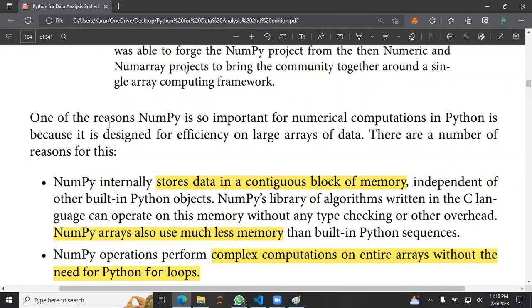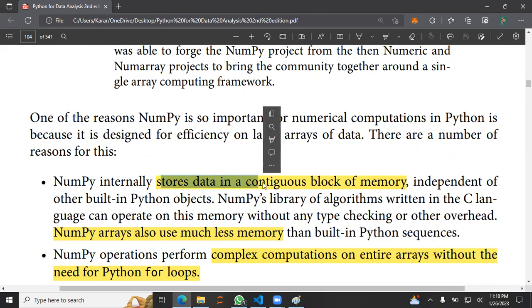That's one of the reasons we use NumPy and pandas for data science and deep learning, because we have huge data sets. To do calculations on them, we don't want to spend much time designing loops and waiting for the results of those loops.